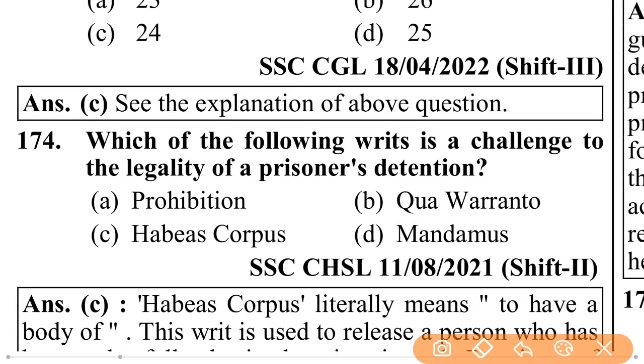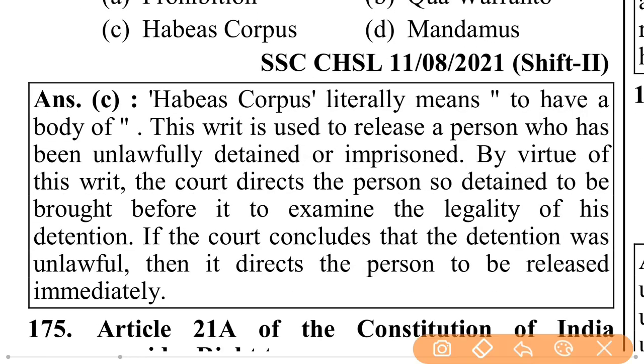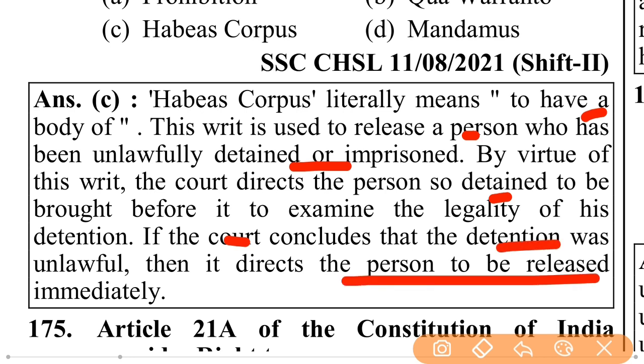Which of the following writs is a challenge to the legality of a prisoner's detention? Habeas corpus. Habeas corpus literally means to have the body of. This writ is used to release a person who has been unlawfully detained or imprisoned. By virtue of this writ, the court directs the person so detained to be brought before it to examine the legality of his detention. If the court concludes that the detention was unlawful, then it directs the person to be released immediately.